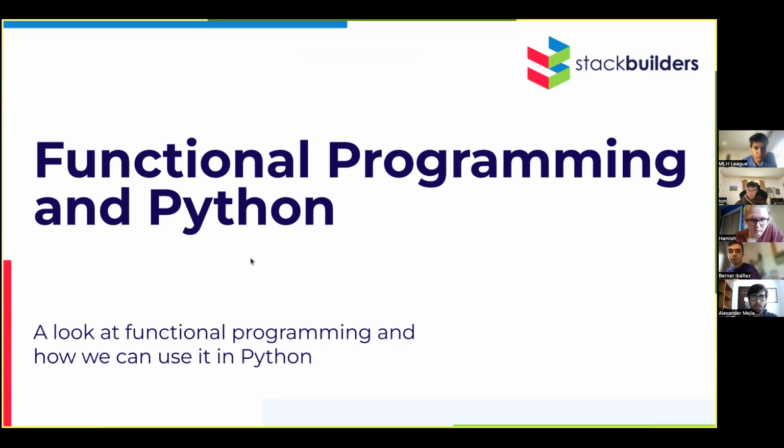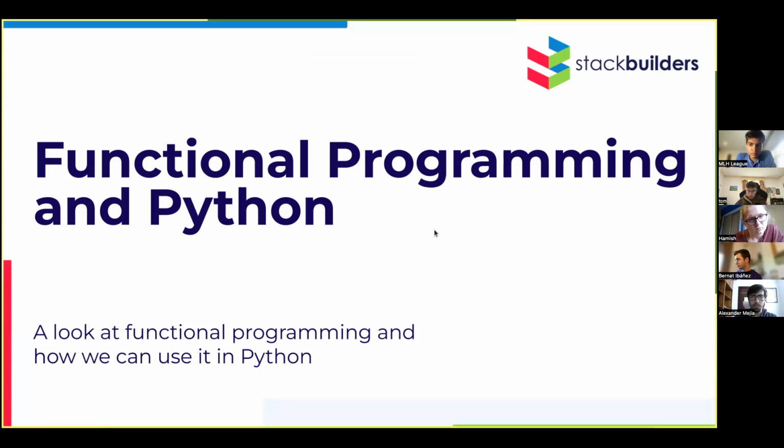it in Python. The purpose of this talk will be a general introduction about functional programming and how it can be implemented in Python by itself. We won't get too deep in the concept of functional programming, but we will take a general overview and look at what elements and functions we can use in Python to leverage this style of programming.